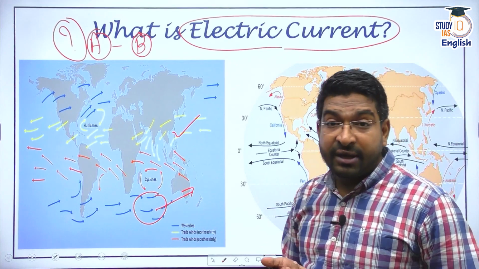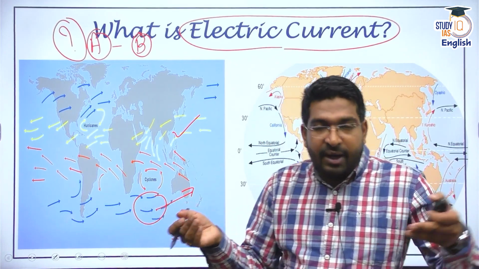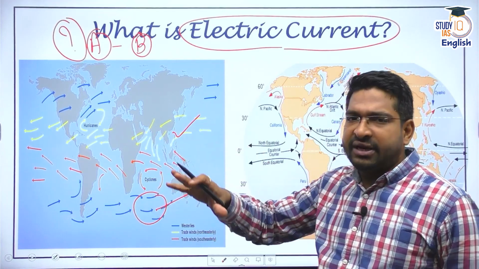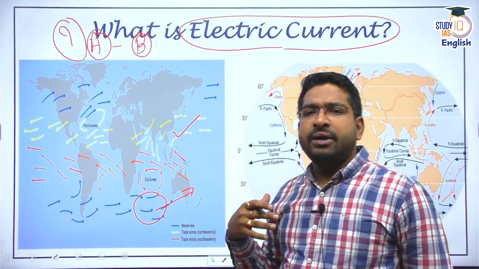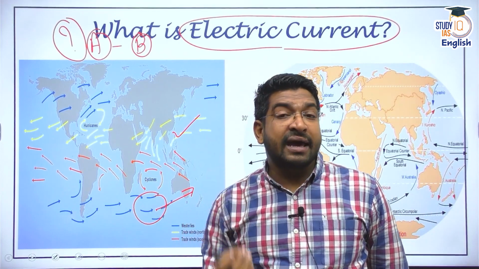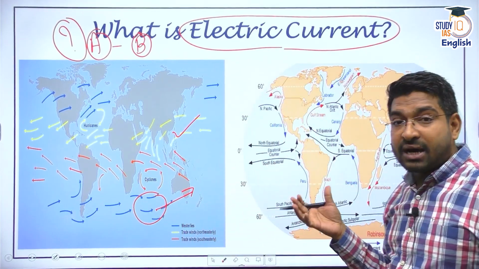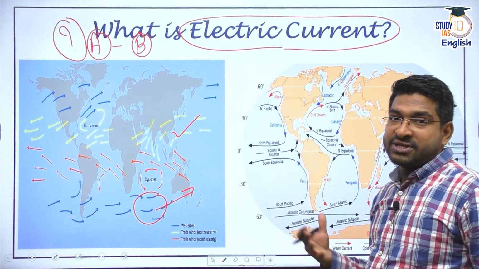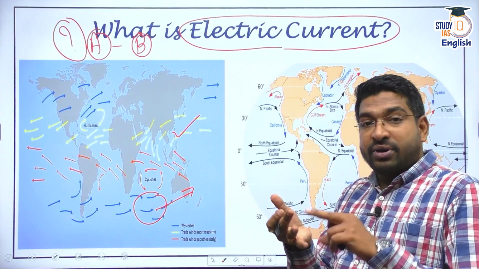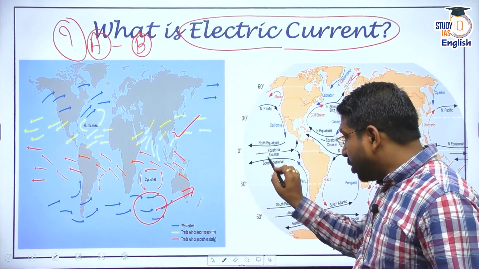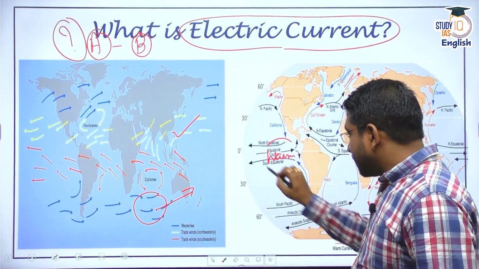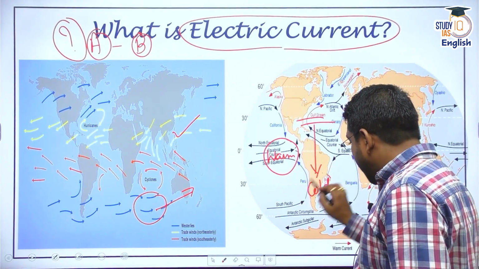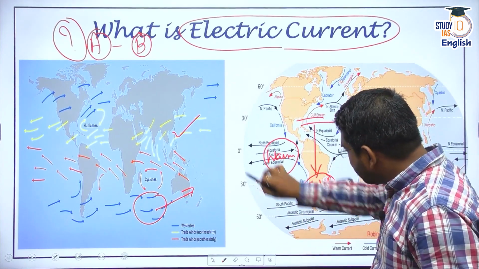Say it can be gravity. If I simply have a horizontal pipe and I put water into it, it will not move. There has to be some gradient. It may be because of gravity, or it may be because of some other characteristics. For instance, the ocean currents are because of stratification of ocean water. The ocean water is stratified based on temperature, based on density. We do know that warm waters are above, and below these warm waters you have dense and cold waters, and that's why you see circulation